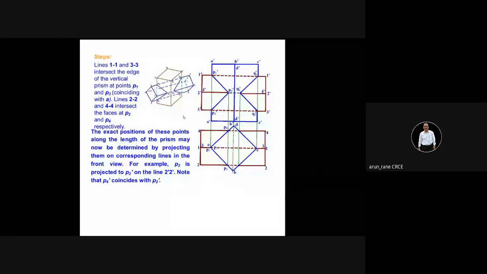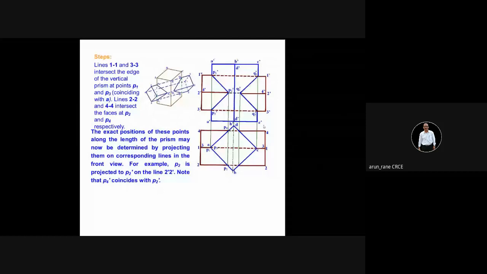Now, this is your vertical prism. So first, how do you start? You will draw one line, the x-axis. You keep this minimum 10 mm up and minimum 10 mm down.